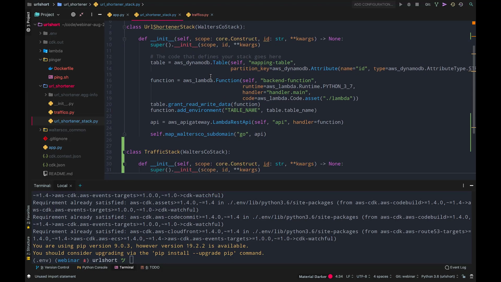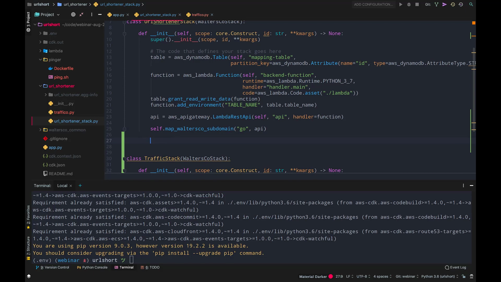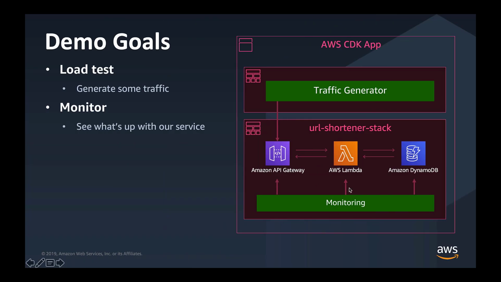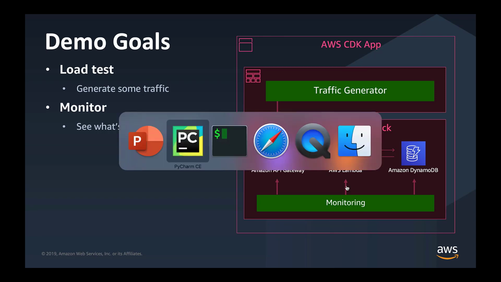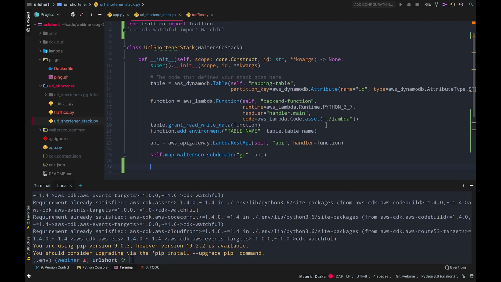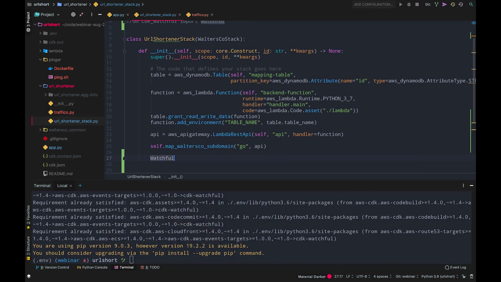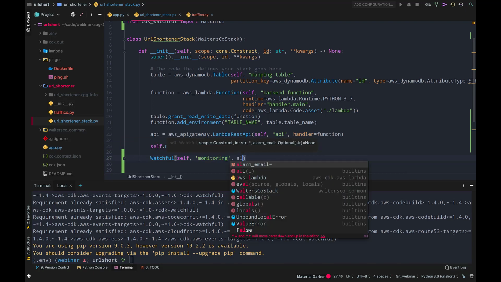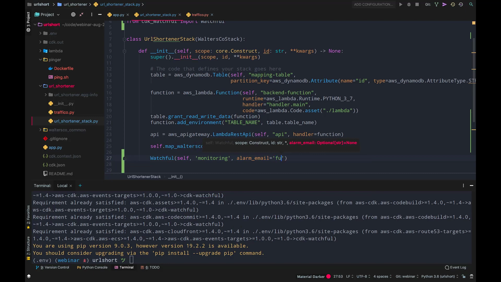And then I'm going to go to my main stack because, as I showed you earlier, I want my monitoring system to be part of my main stack, right? Like it's an integral part of my application. It doesn't make sense to deploy those separately. It could make sense to deploy those separately in certain circumstances. It's your choice. We're just going to add it to the main stack. So I'm going to do watchful self monitoring. I can even specify an alarm email. So I'm going to specify Jason's email here because why not?